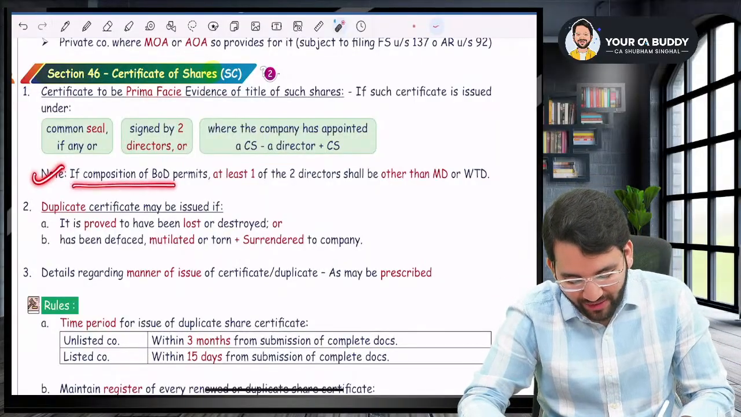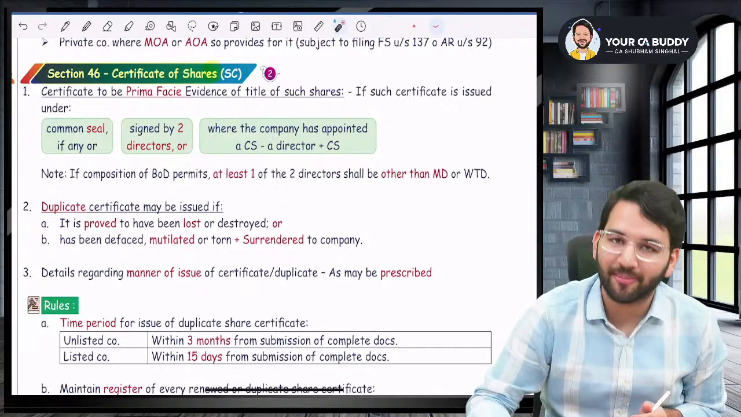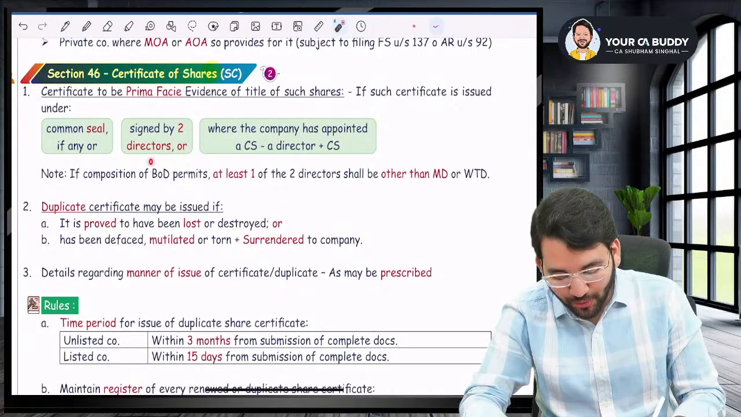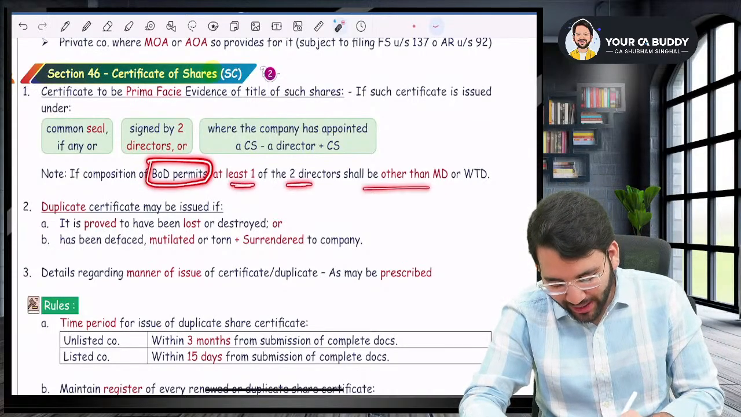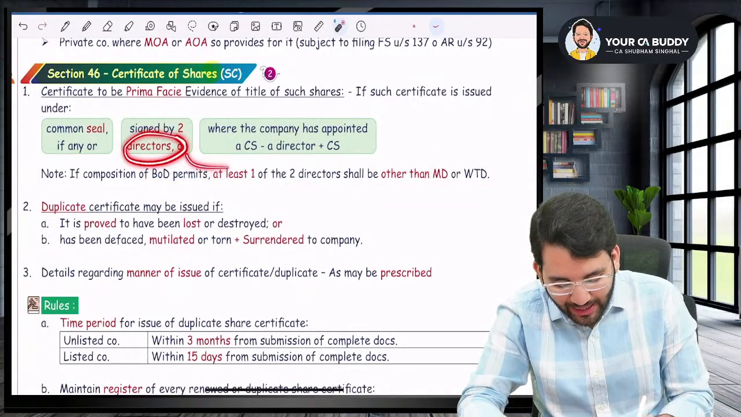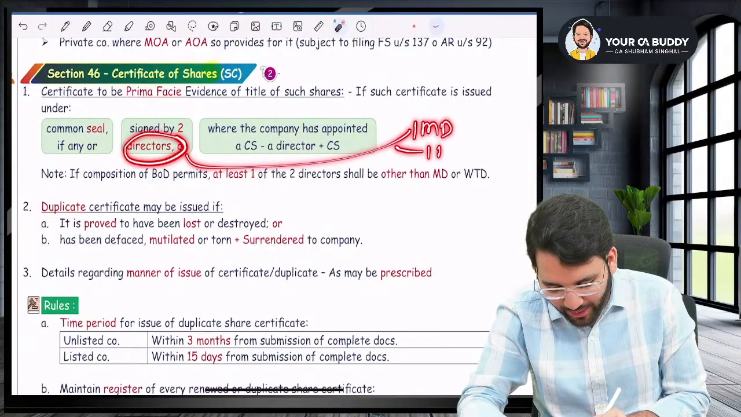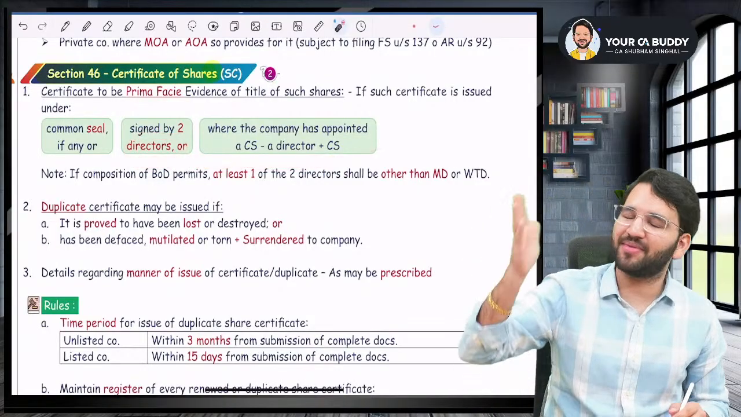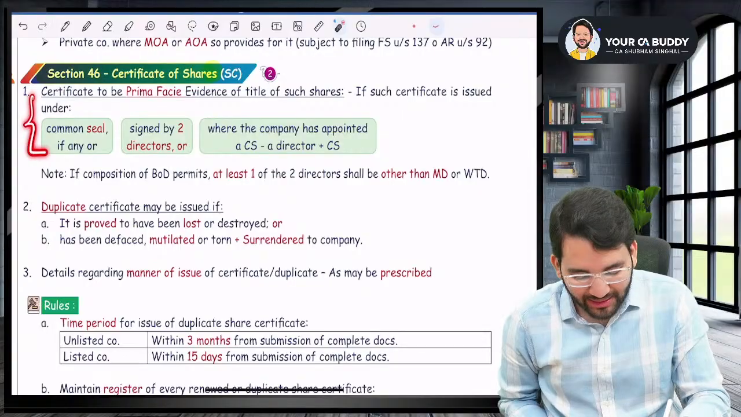After that, guys, listen to me very carefully. If composition of board permits, sir, what if the composition of board permits? At least one of the two directors shall be other than MD/WTD. So we said two directors will sign. One will be MD/WTD, but the other one will be any person other than MD/WTD. Not a big deal. You remember this much only.